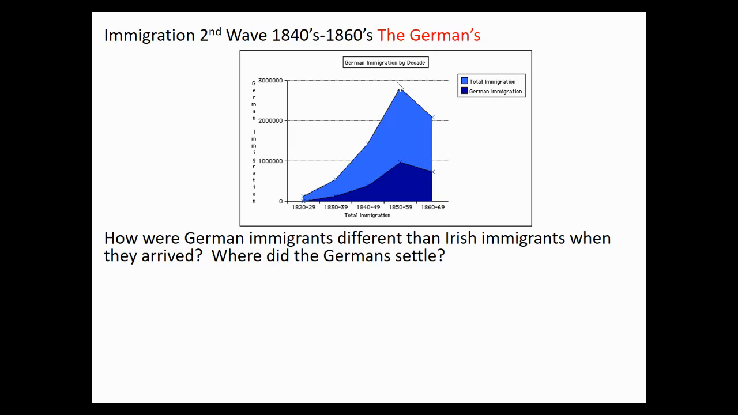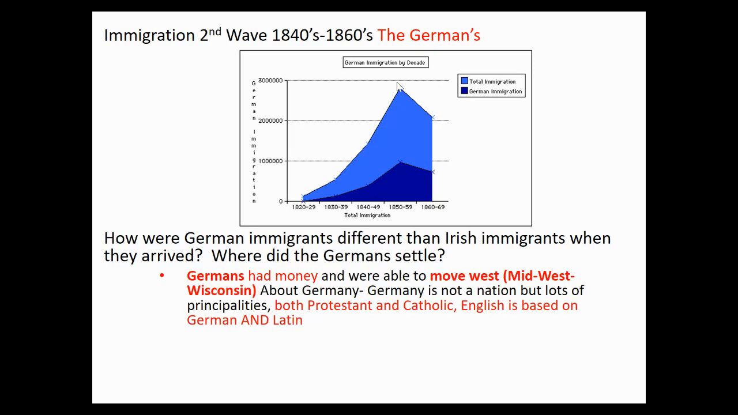Now, how are they different from the Irish when they arrived, and where did they settle? Well, the Germans came here with some money. So when they got off the boat, they were able to move to the Midwest, to, say, Wisconsin or Minnesota and those areas, right? Also keep in mind about Germany at the same time, Germany is not a nation, but lots of different principalities. So the Germans didn't all look at themselves as just being German.